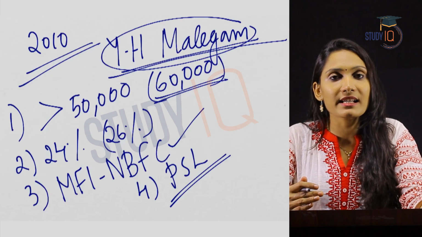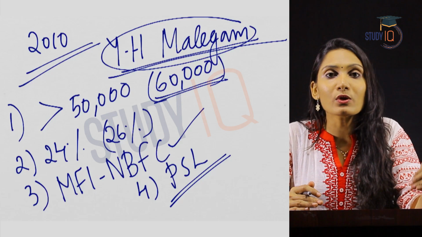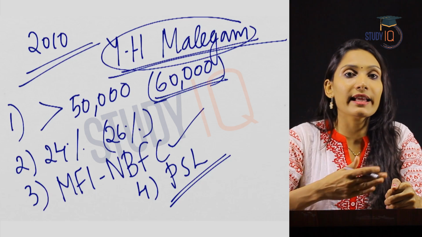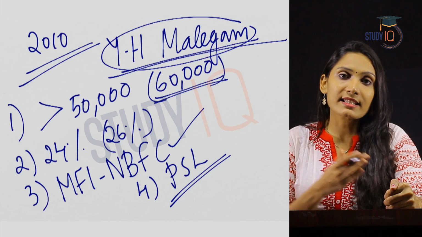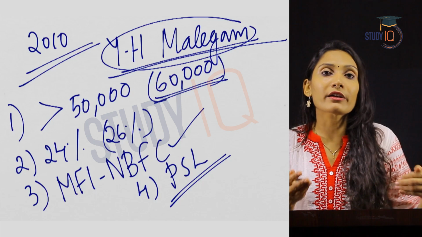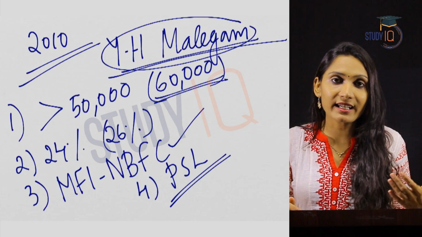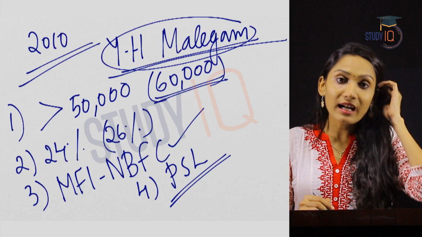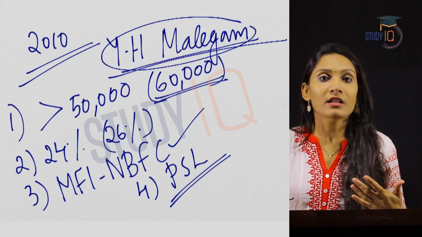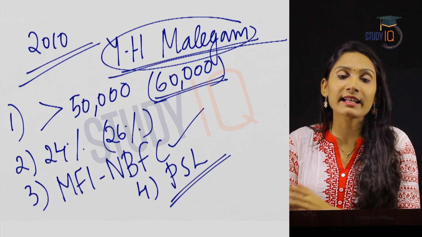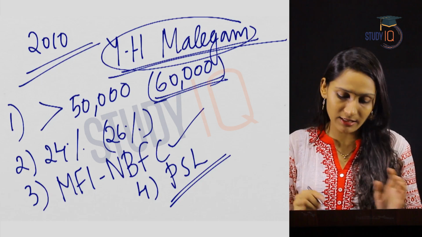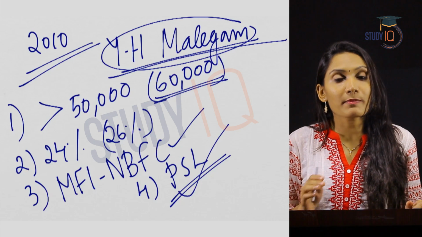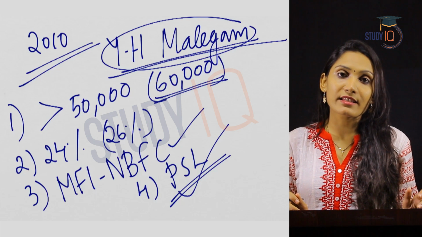So, according to this committee's recommendation, those commercial banks who lend to the microfinance institutions, that portion of their lending should be considered as priority sector lending, because the ultimate purpose of the microfinance institutions is to provide credit or loans to lower sections or economically backward sections. So ultimately these funds go to priority sectors. So that lending part of the commercial banks should be included in the priority sector lending of that bank. These were the recommendations of the Y.H. Malegam committee regarding the microfinance institutions in India.